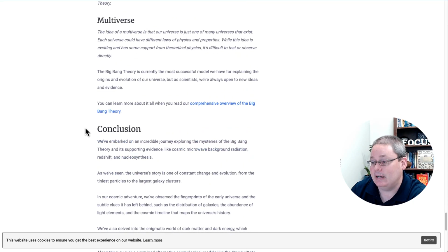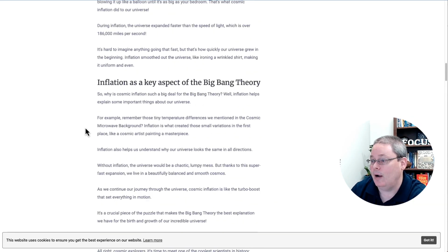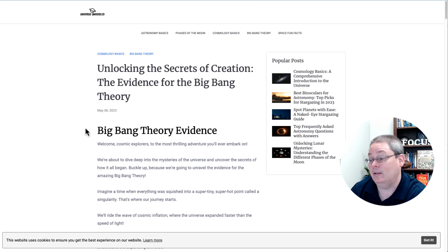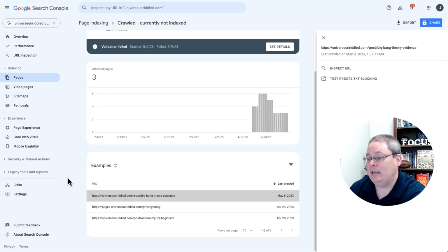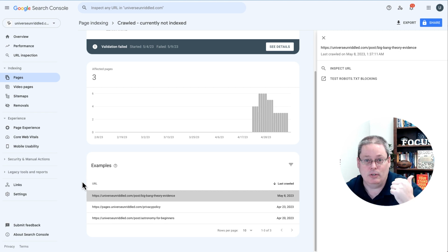And why should I index for this keyword? So I don't really see anything here that would cause a problem just at a glance with this one. I thought this actually was a pretty good article, so we'll take a look at that. And again, I'll probably even go back and watch that update video to make sure that I remembered what I